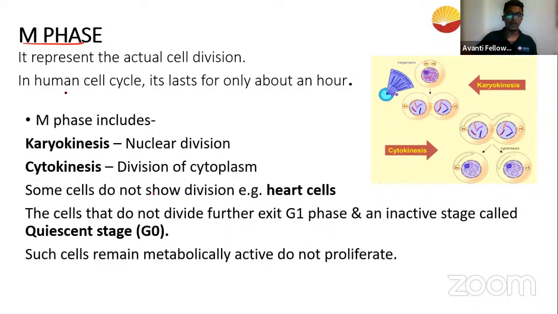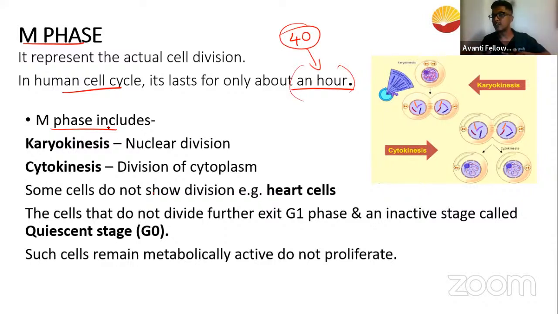For example, if you take the human cell, it will take about an hour to complete this M phase. If you take E. coli, for the complete cell division it will take about 40 minutes, so it's a 20 minute reduction in time. And not all human cells finish within an hour; some take even longer. So we will generalize that a general human cell cycle will take about an hour to finish, especially the M phase. All right, so we understood that M phase is the phase where the cell division takes place.